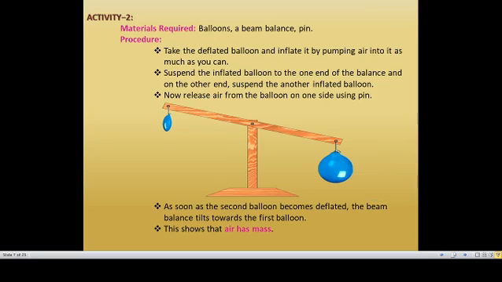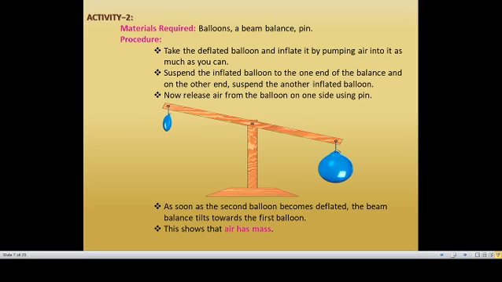Another activity: take balloons, a beam balance, and a pin. Fill air in the two balloons and tie them at each end of the balance. Now you can see both balloons weigh the same. Now take a pin and release the air from one of the balloons. When the air comes out, it becomes deflated, and the beam balance will tilt towards the first balloon, which is filled with air. So the air has mass.